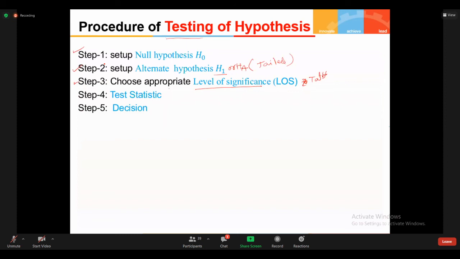The first step is to set up the null hypothesis. The second step is to set up the alternative hypothesis. The third step is to choose the appropriate level of significance, that is alpha. The fourth step is the test statistic. And the fifth one is the decision. In the test statistic, that depends on the sample.